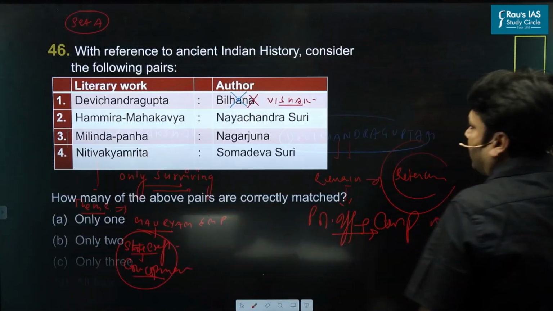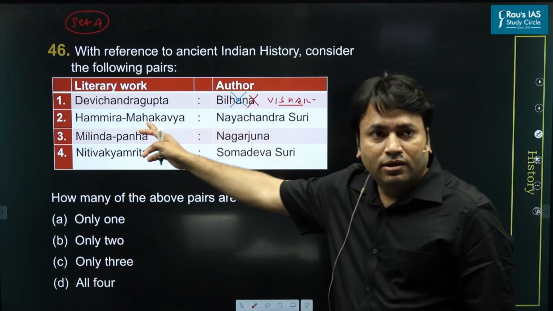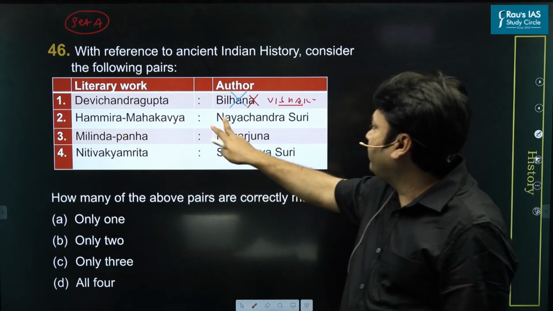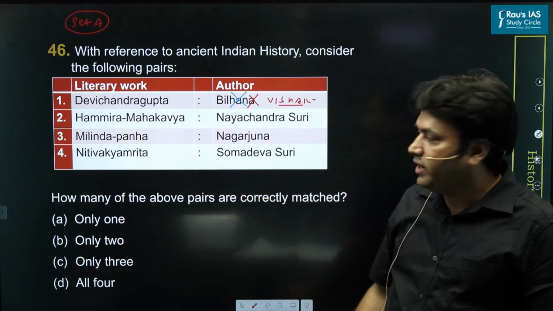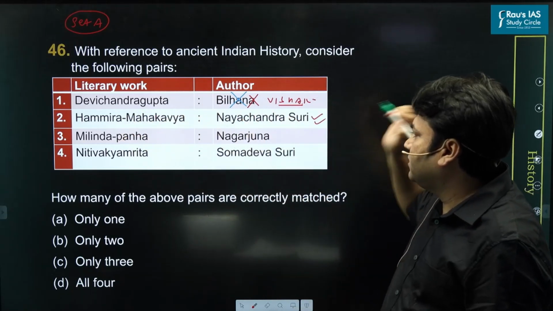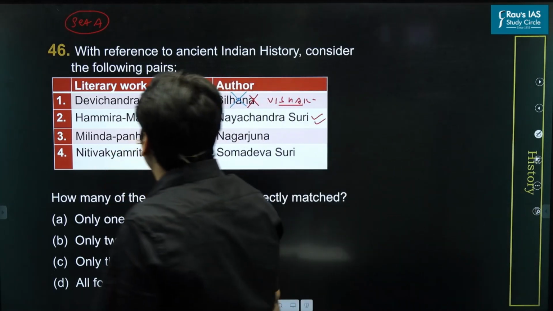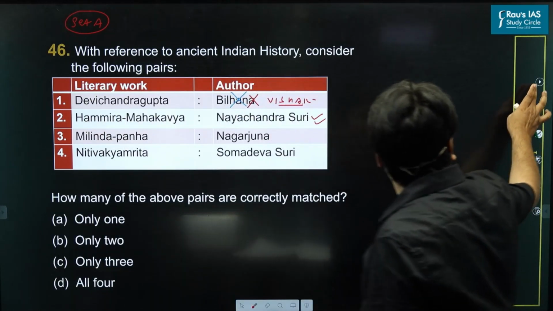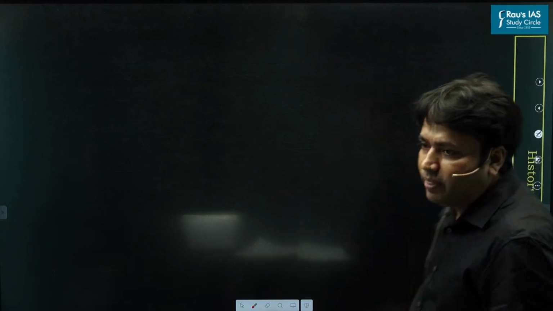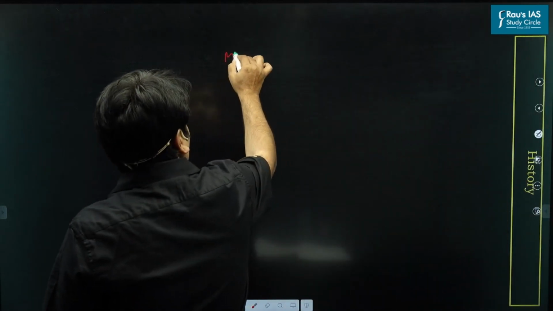Now let's come to the question. Look at the second pair, Hammira-Mahakavya, written by Nayachandra Suri. So this is correct. Now let's discuss the third book. The third important book is Milinda-panho.